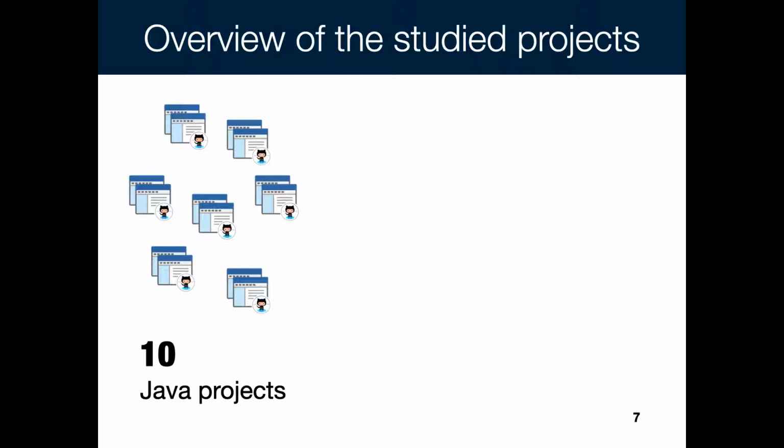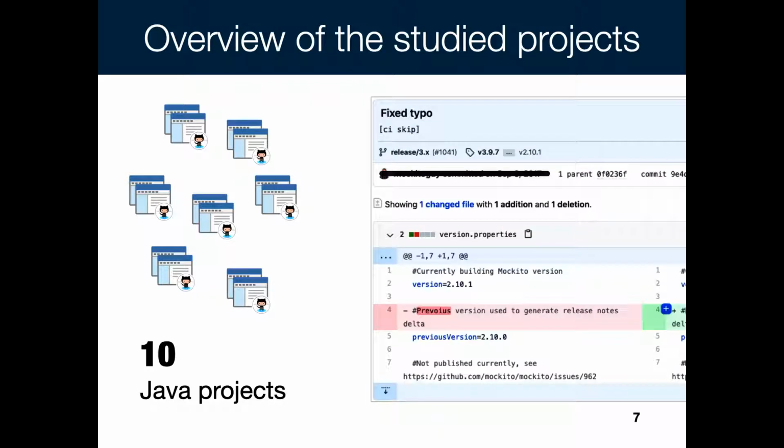We cloned these project repositories and mined their development history. For each individual commit, we mined its commit message and looked for the keyword CI skip, which is an indicator of a CI skip commit used by Travis CI. And this is how we constructed our dataset.